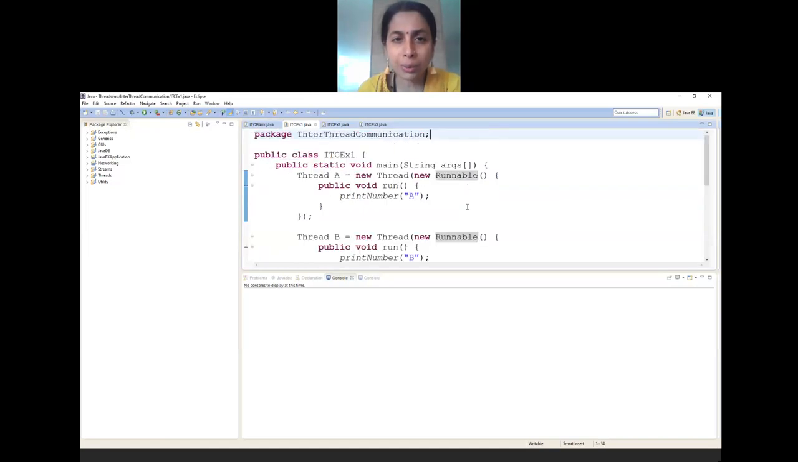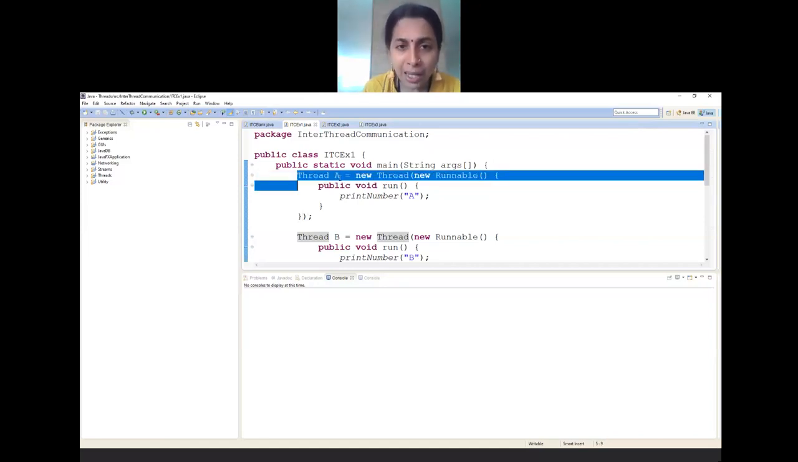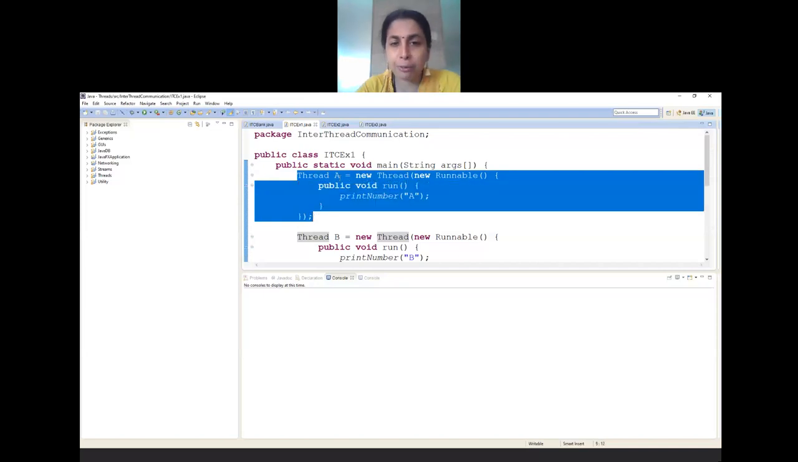I have created a package, inter-thread communication. Under that, the first example that I have taken, just have a look at it. I have named the thread as A, and I have created a new thread class using the runnable interface. Pay attention. The way I have written this part is a bit different from the previous things. It is just because you have to know about the various ways in which the same program can be written. So please have a look at this properly, how it has been written.